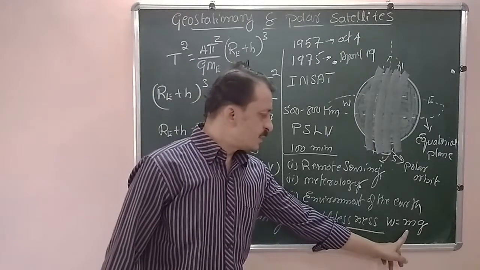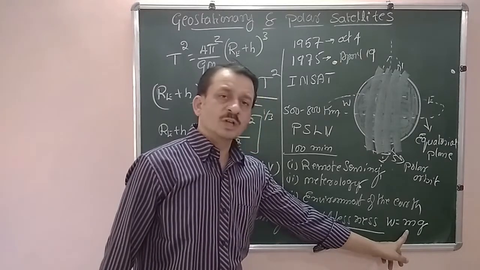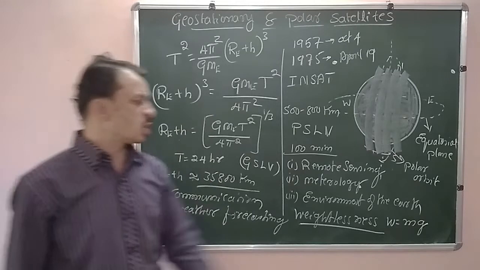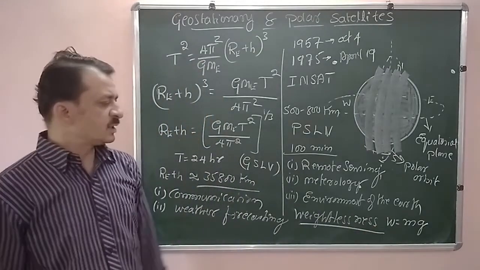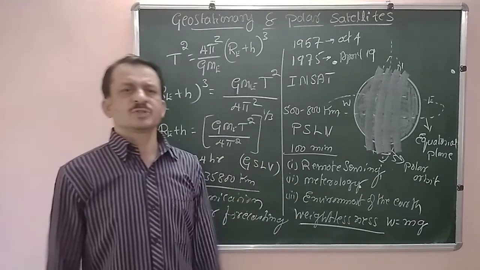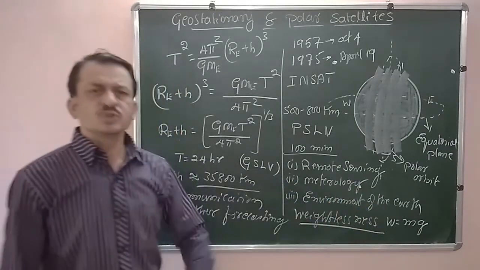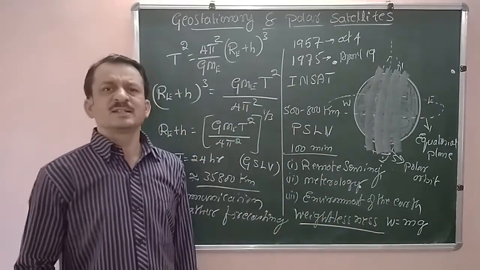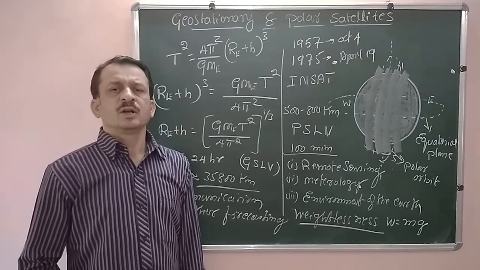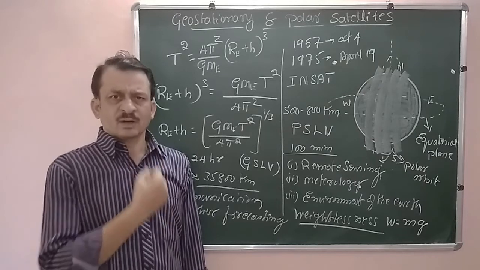A mass experiences a gravitational force due to the Earth's gravitation, and that gravitational force is called weight, given simply by m into g. Now I am standing, my weight is m into g. I am experiencing this weight because, according to Newton's law, the gravitational force is acting downwards.